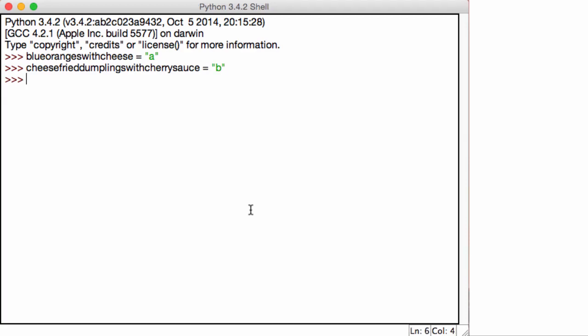Many times in coding, especially with Python, you'll notice that as you're typing, your screen will take up a lot of the text and it'll go to the next line. So how do we get rid of that? For example, if I say if blue oranges with cheese is equal to cheese fried... I have no clue what I wrote. I'm sorry. Let me just copy and paste. Command C, Command V. So this works, right? There's nothing wrong with it, but it's long and confusing.